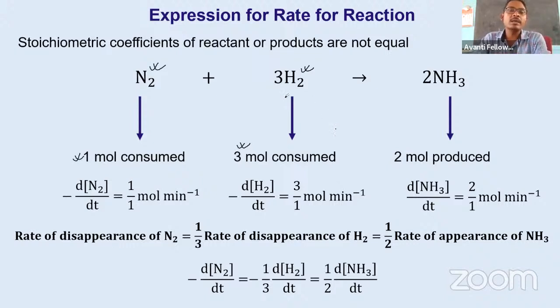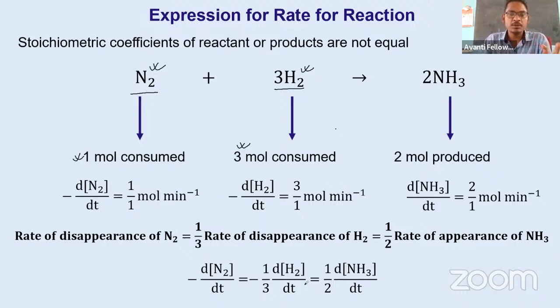Okay, to relate and equate this, 3 moles of hydrogen are consumed when 1 mole of nitrogen is consumed. So if we try to find the relation between their speeds, we come to know that speed of hydrogen divided by 3 equals the speed of nitrogen.